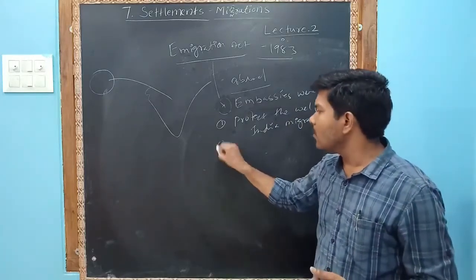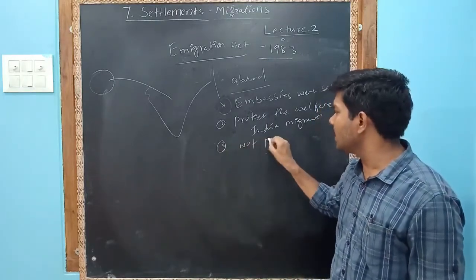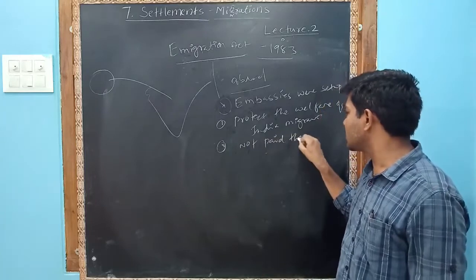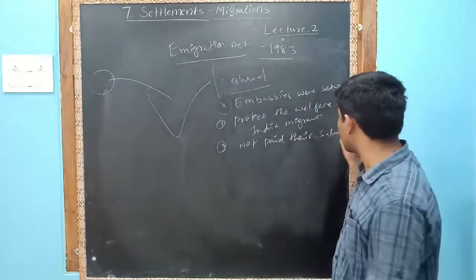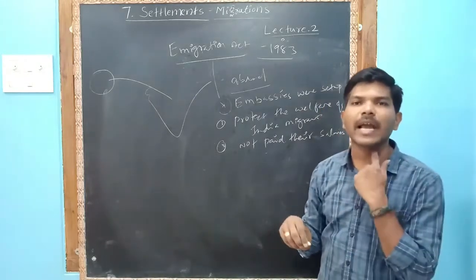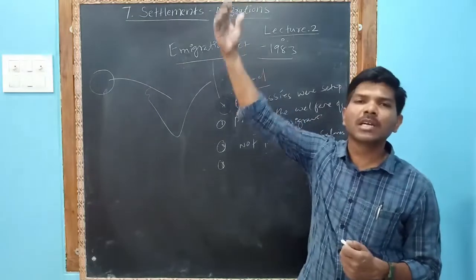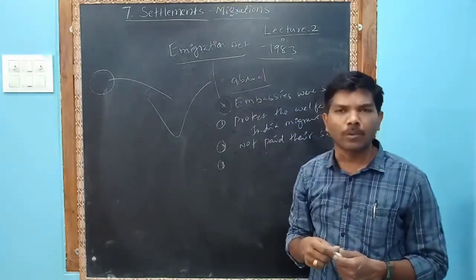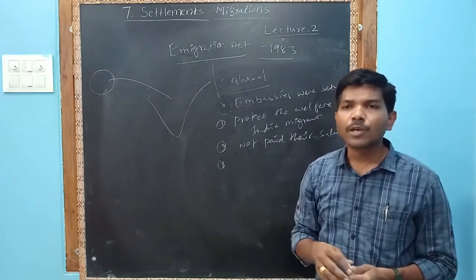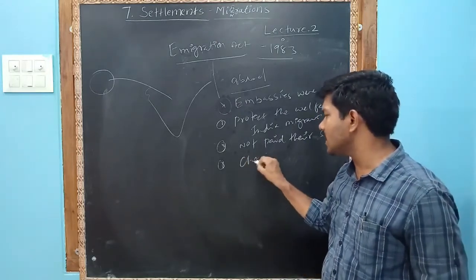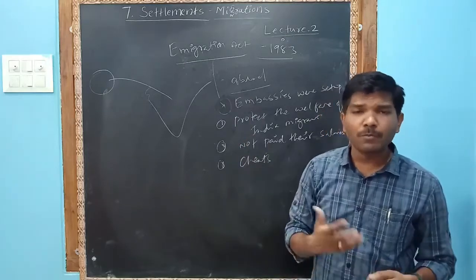Next, in what conditions? If anybody does not pay their salaries, they will take action. Next, for example, to send someone to another country, they usually take more money. If somebody takes more money, they will also take action. Next, recruitment agent cheats. Usually they cheat: you have a very good job in America, you have to pay 3-4 lakhs.